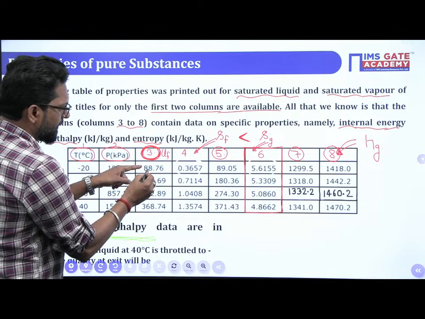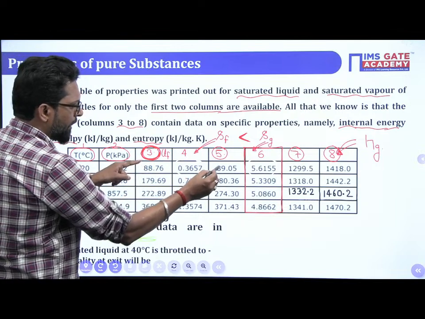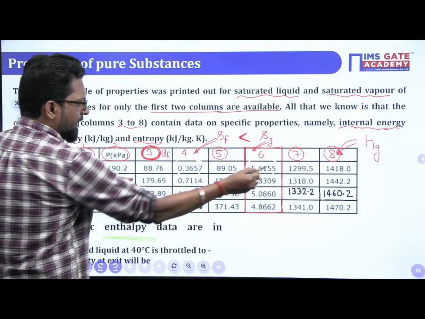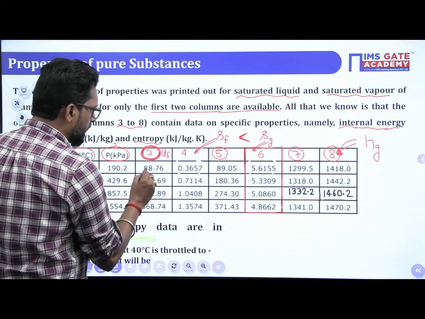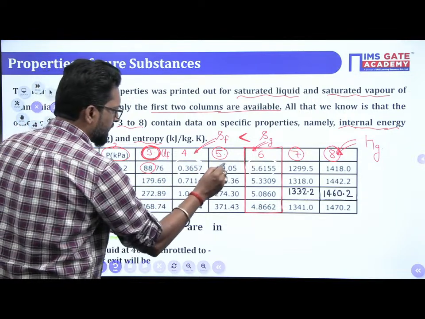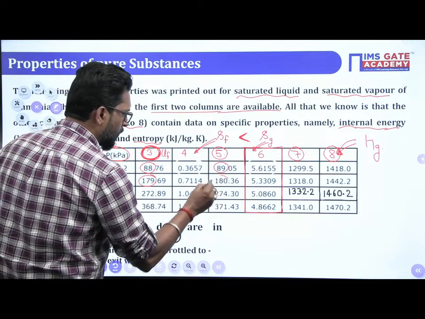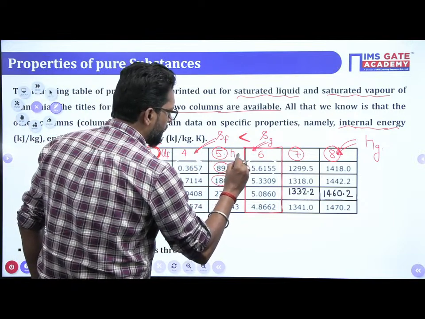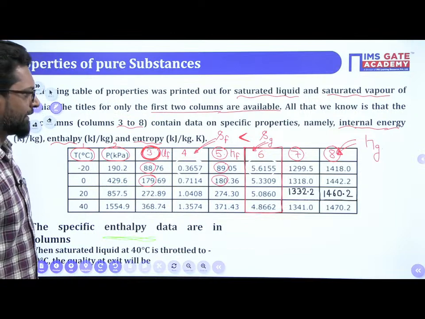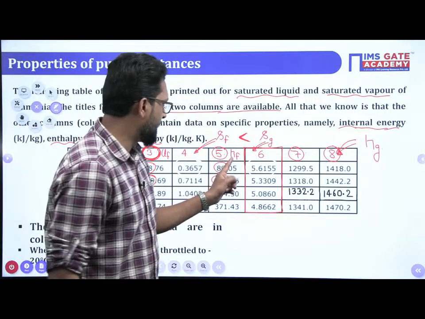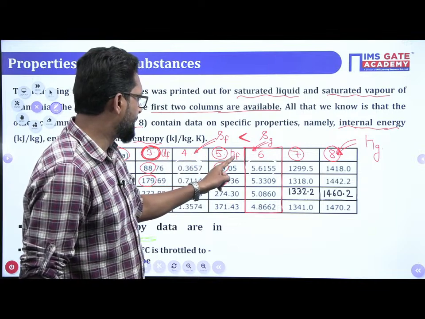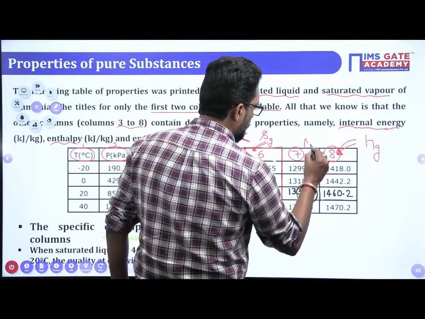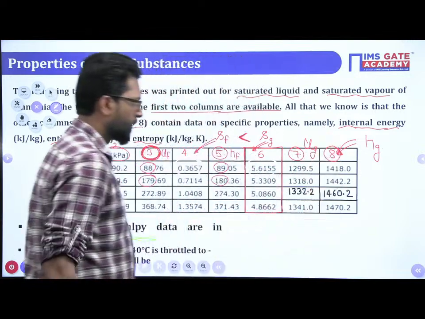See, this is 88, this is 89. So we have to compare only 5 and 7. So 5 is 88 and this is this one. So a little bit, the small deviation: this is 88, this is 89, this is 179, this is 180. So it is approximately the same. So this is your HF. So this is your UF, HF, and this is your HG. So this is your UG. Clear?